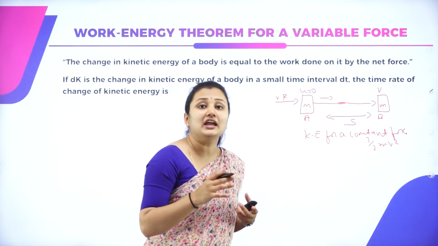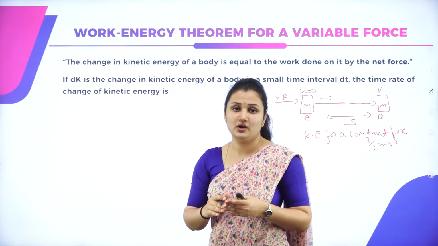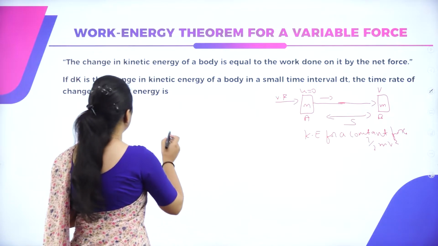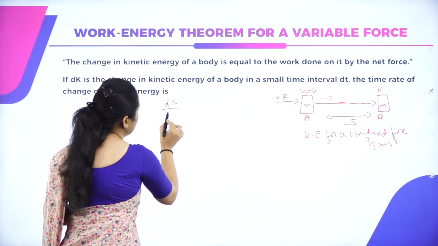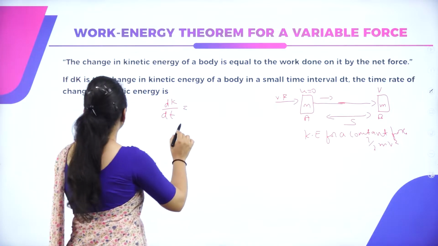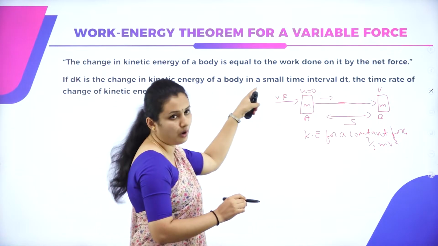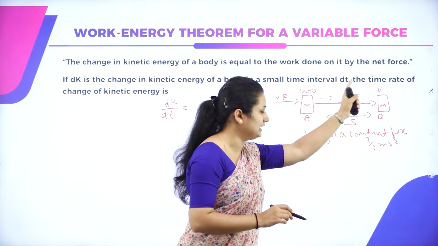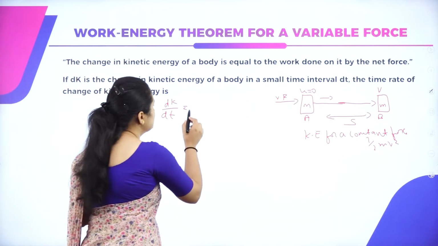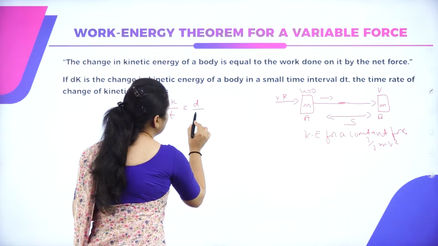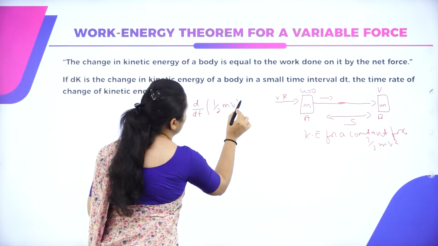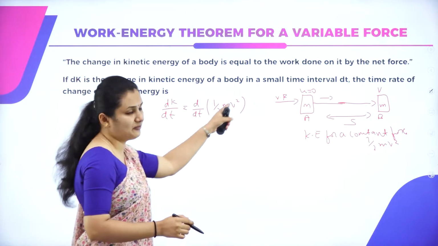So what is the time rate of change of kinetic energy? What is the rate at which kinetic energy is changing? That is given by dK by dt. Here dK is the change in kinetic energy of a body for a small time interval dt. So dK by dt is equal to d by dt of K. What is the value of K? We know kinetic energy is half mv square.